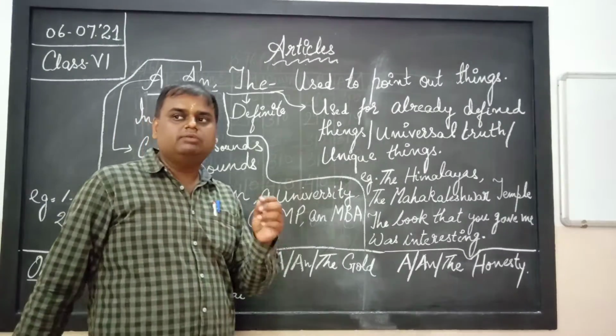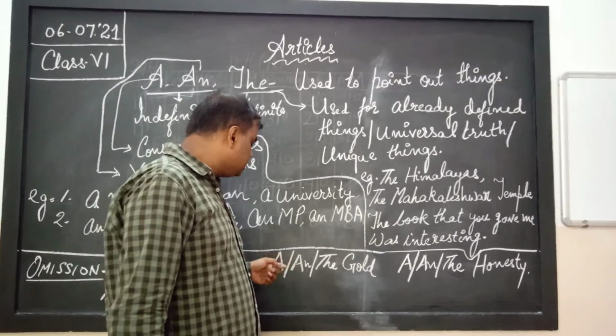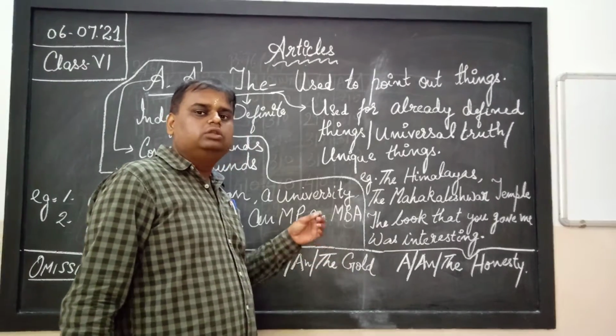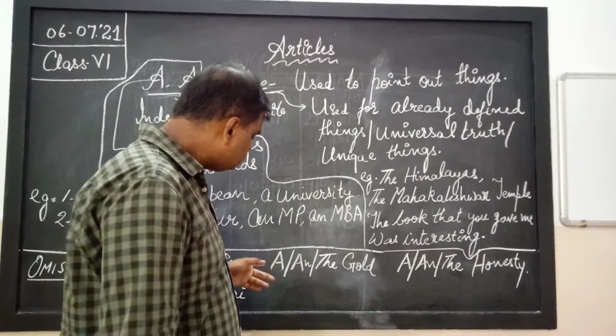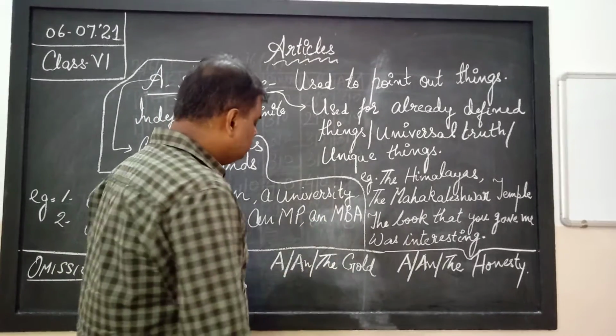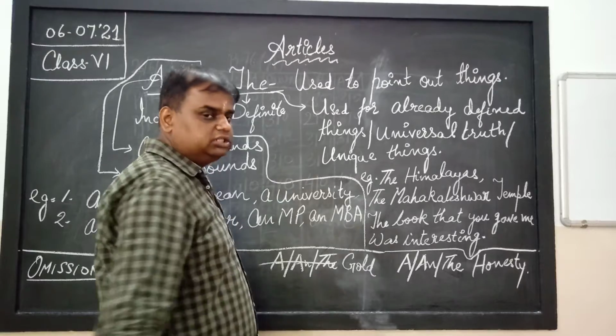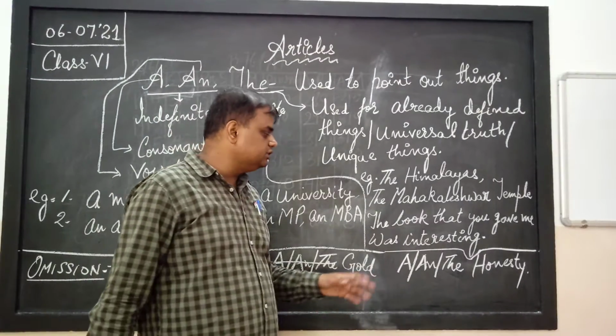Suppose I am taking the name of any metal, then we will not say a gold, the silver, a copper, or a bronze. No. Before metals, we don't use articles. A and the are not used.